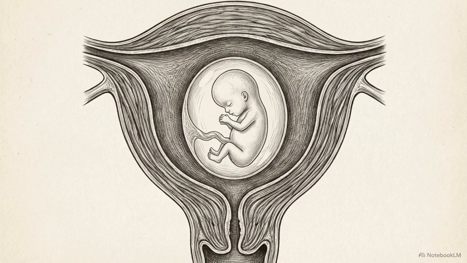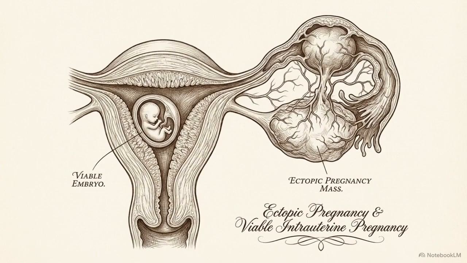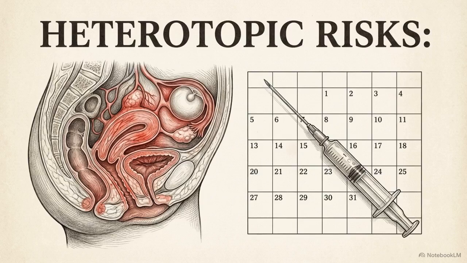Clinicians must also account for a heterotopic pregnancy, a rare scenario where a viable baby exists in the uterus, while a separate ectopic mass develops in the tube. This is primarily seen in patients with a history of severe pelvic inflammatory disease or those undergoing ovulation induction.